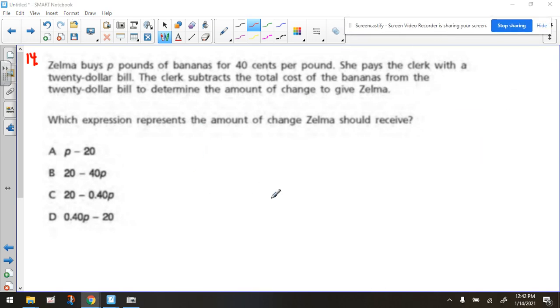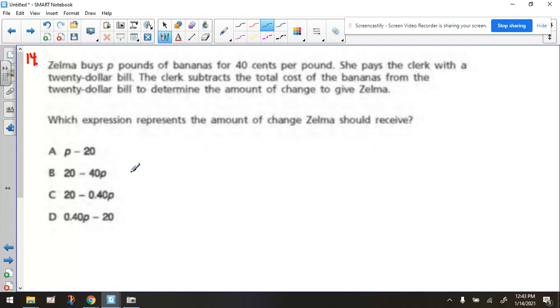We're taking a look at question number 14 from the Chapter 7 SE Review. It says, Zelma buys P pounds of bananas for 40 cents per pound. She pays the clerk with a $20 bill. The clerk subtracts the total cost of the bananas from the $20 bill to determine the amount of change to give Zelma. Which expression represents the amount of change Zelma should receive? And they give you these four options.